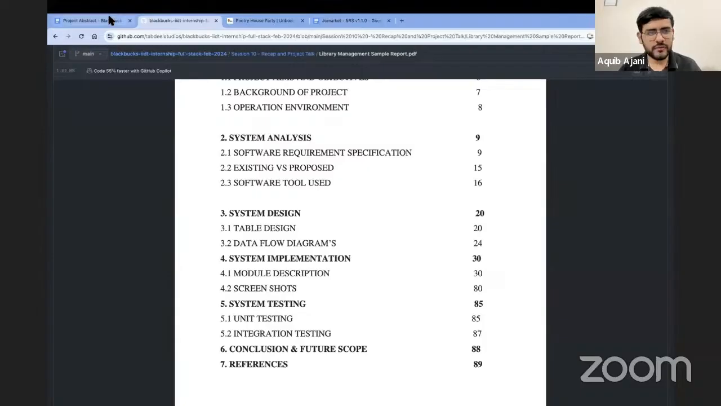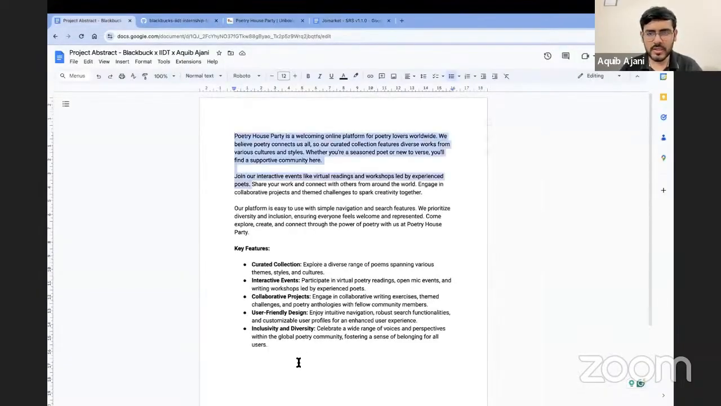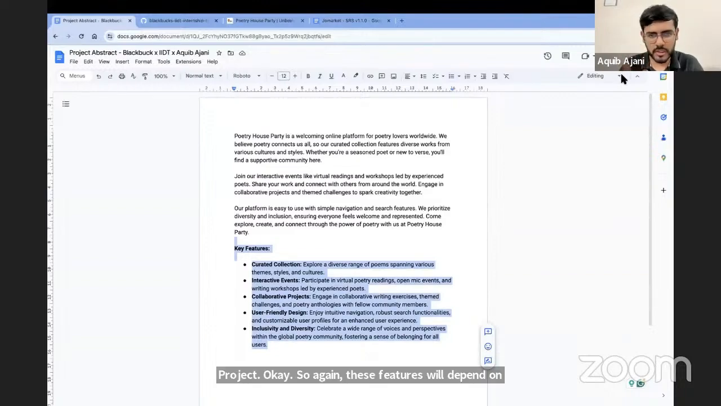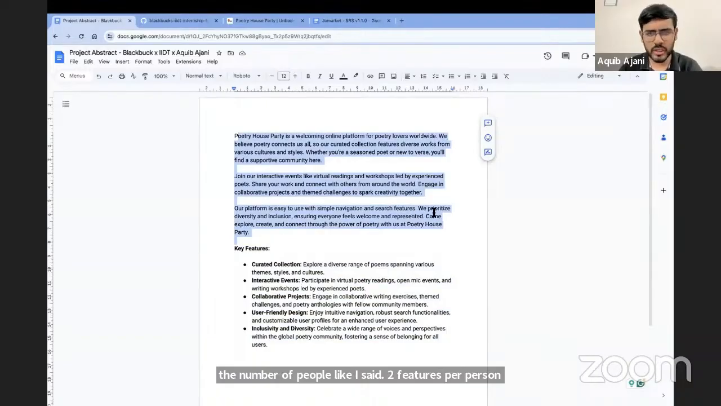Yes, so again, I've shown you an example of an abstract, right? This is what an abstract looks like. So this is what you have to submit. It contains a quick introduction to the project along with the key features that you're going to have in the project. Okay. So again, these features will depend on the number of people. Like I said, 2 features per person. And then this is a quick introduction to the project. 2 to 3 paragraphs is more than enough.